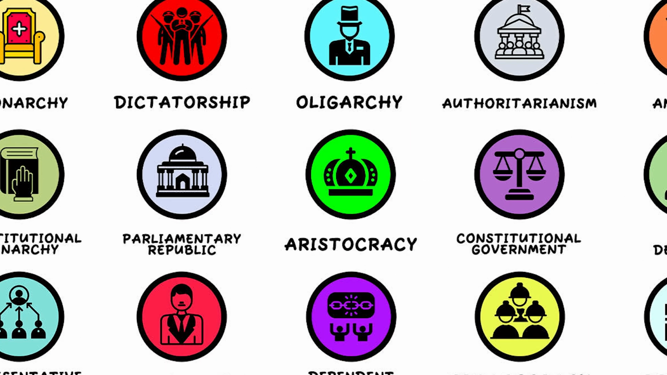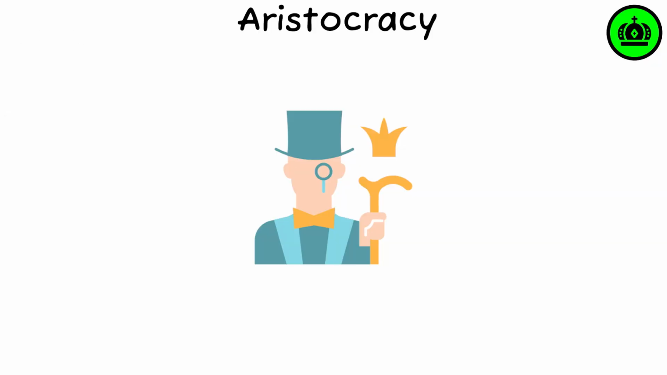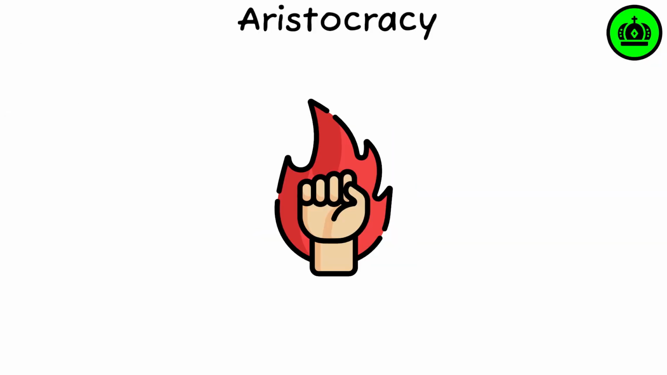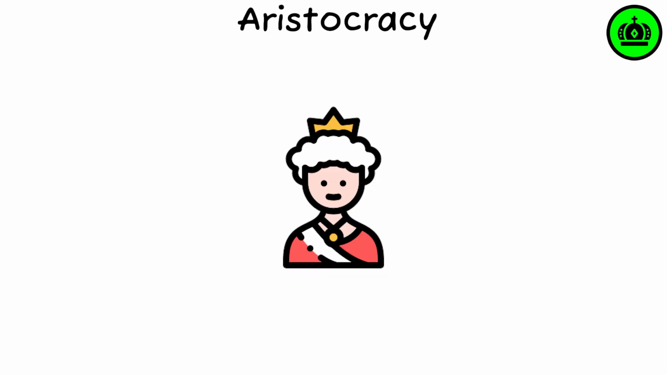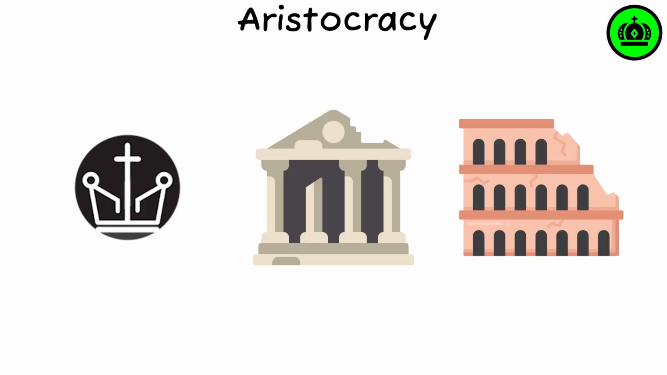Aristocracy. Aristocracy is a form of government where power is in the hands of a privileged class or royalty. Historically, aristocracies were hierarchies with power and land passed down through generations. While largely outdated in the modern world, historical examples include the aristocratic rule in ancient Greece and Rome.